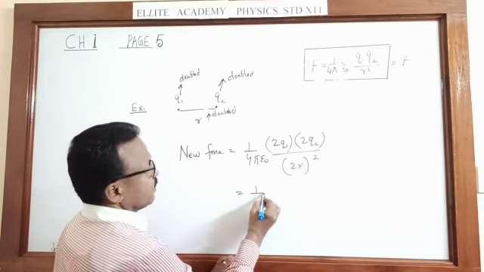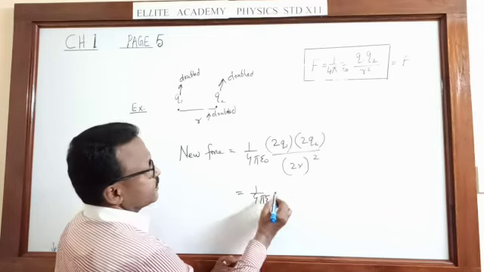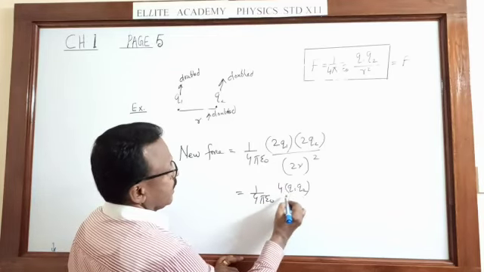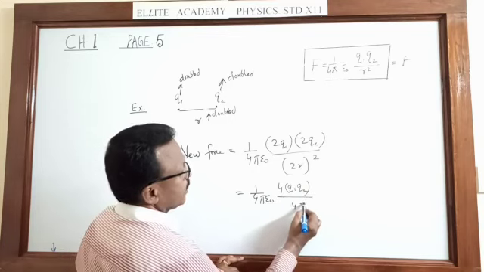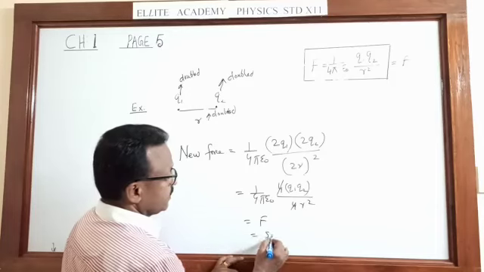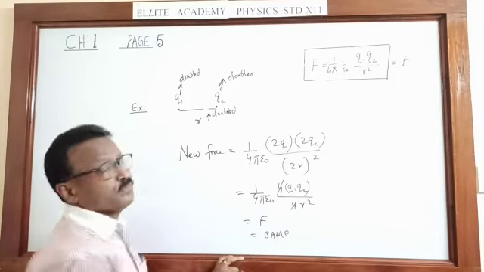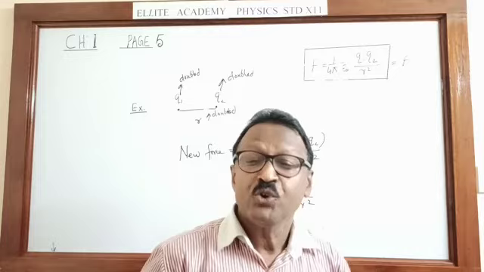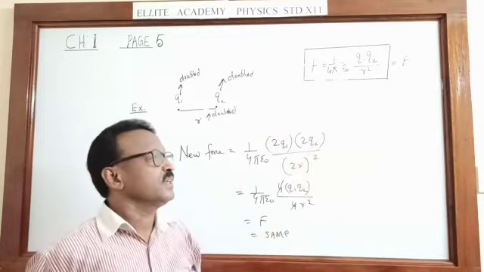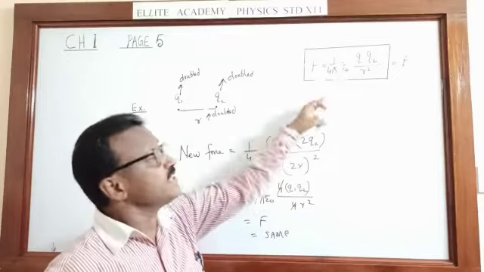That means 1 upon 4 pi epsilon 0 Q1 Q2 upon 4 R square. 4 and 4 cancels. So it is going to be F. So it is going to be the same. So in this example also, the force remains the same. Don't be confused. In all such problems, don't say no change. F is the force. So we can apply the formula in such situations.